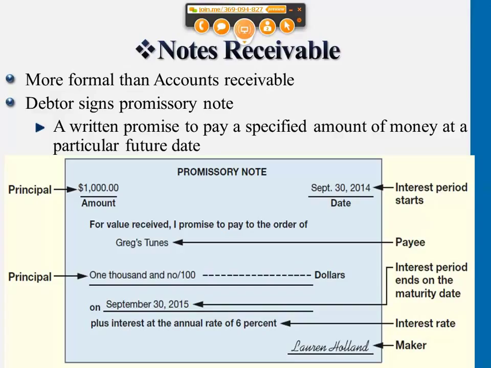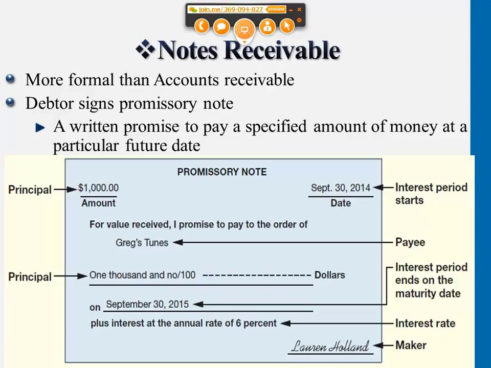It could be a short-term note if it has a lifetime less than a year. It could be a long-term note if it has a lifetime longer than a year. So really it depends on the two parties, depends on their agreement. If my company decides to lend money out to another person, we talk about the time frame and we both agree on a year period, then this would be a year long of notes receivables.